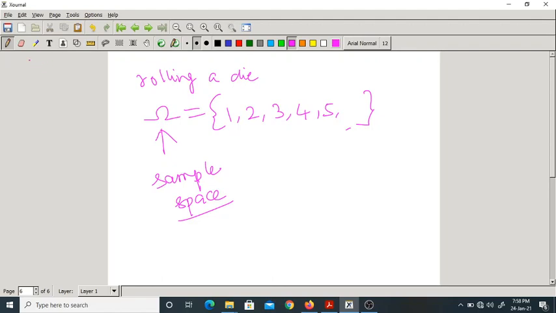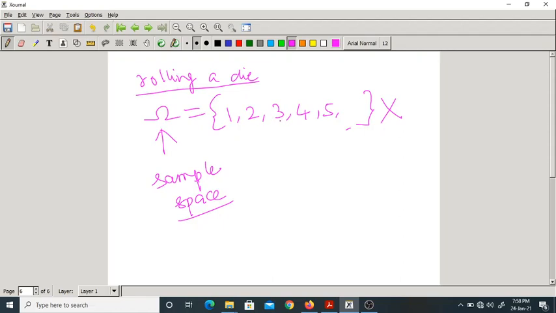The sample space does not contain all possible outcomes of rolling a die. If we conduct an experiment, the outcome must be within the sample space. So if you write 1 to 5, it is not a sample space, because it is not collectively exhaustive.